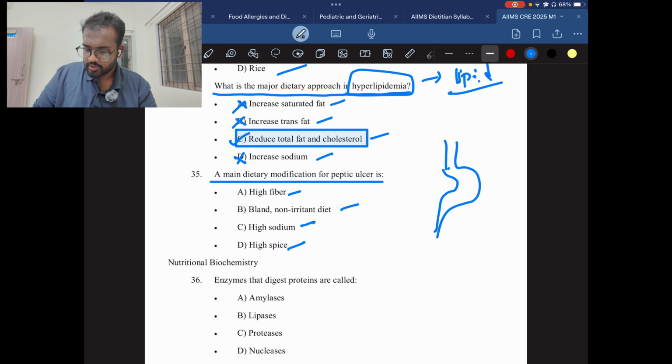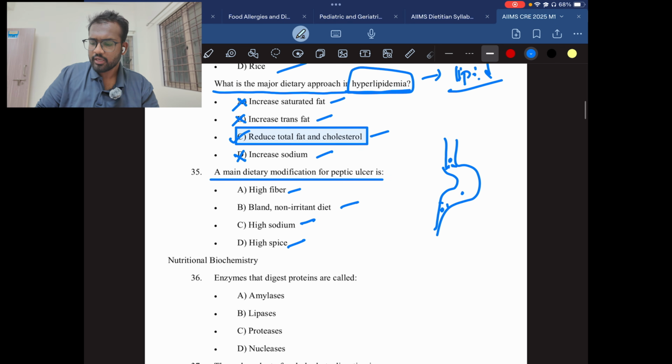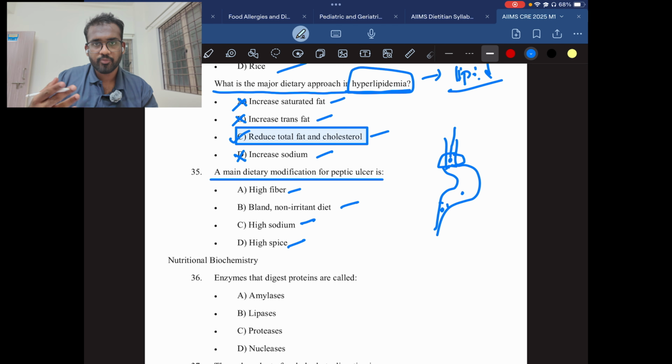Okay, these are splinters. We can have peptic ulcer here. We can also have peptic ulcer in the stomach, and we can have the peptic ulcer near the duodenum entrance. When food enters into that, you will feel pain here. If the food is very spicy, then it will cause a lot of burning sensation.